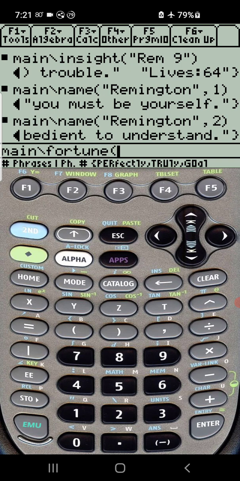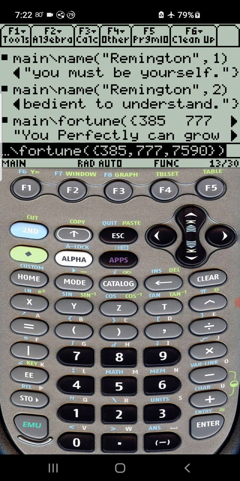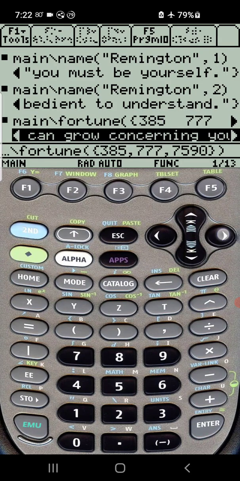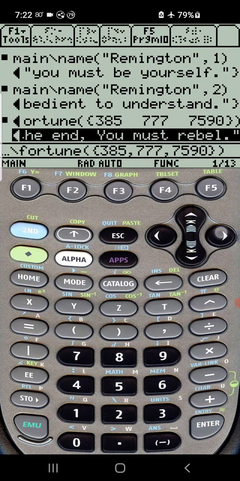All right. Fortune. Now let's put in a phone number for its fortune. There's an area code. Let's do my phone number. 7590. And let's see what it means. That's all it takes. It says, I perfectly can grow concerning my family, and I truly can be ignorant of my emotions concerning my extracurricular activities, to perfectly endure to the end. And this is the last part, 75, and then what does 90 mean? To perfectly endure to the end, I must rebel.